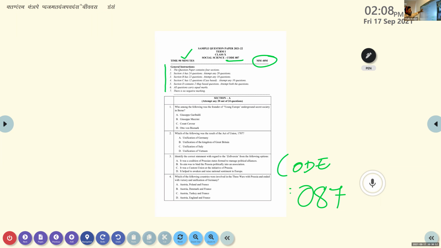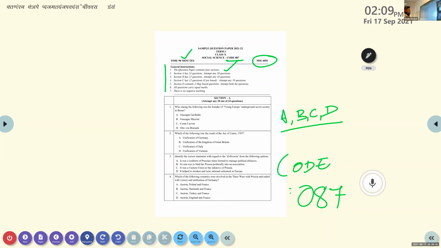In the sample question paper, there are 7 general instructions. First of all, the question paper contains 4 sections: section A, section B, section C, and section D. Second point: section A has 24 questions. Note down, 24 questions, and you attempt any 20 questions. They can check only the first 20 correct answers. Clear or not? So out of these 24 questions, you attempt 20.